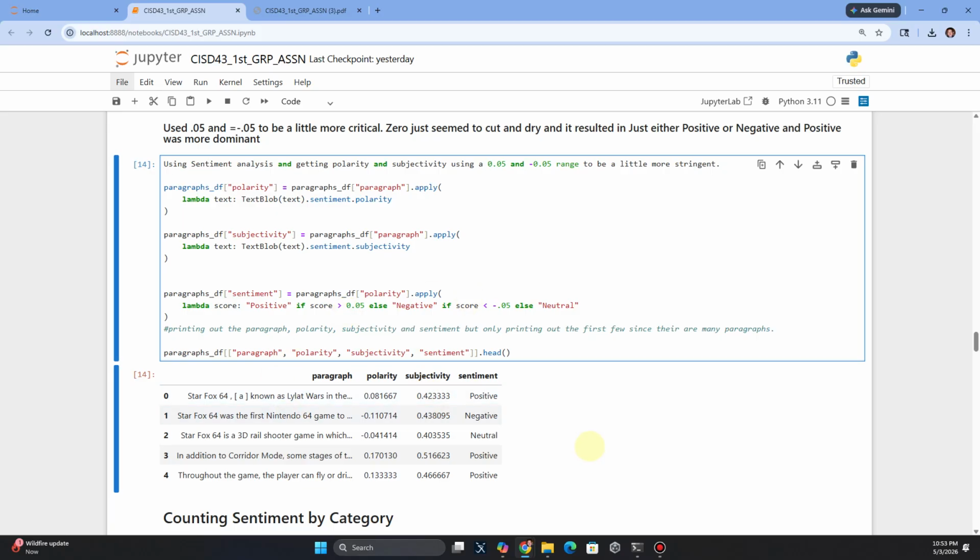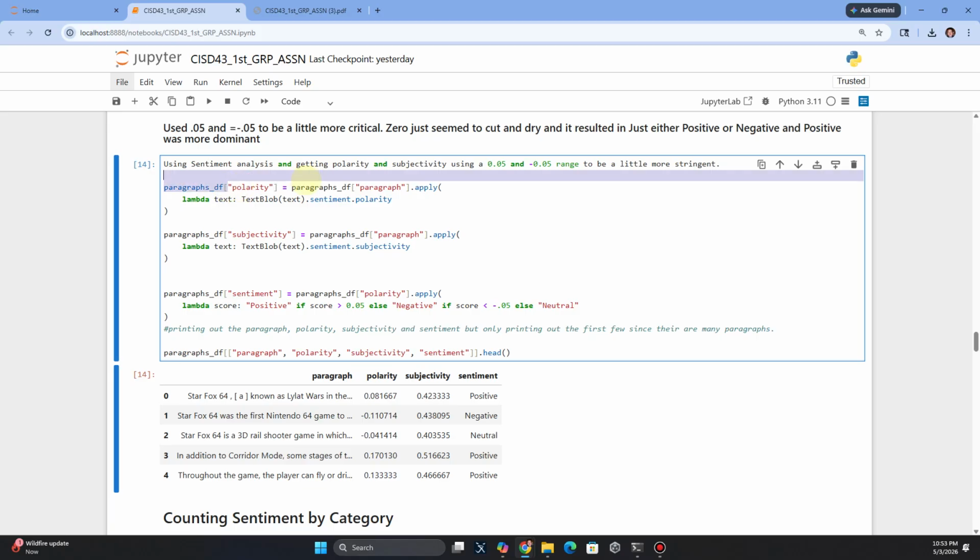It seemed very black and white, cut and dry, and it didn't feel critical enough for getting positive, negative, and neutral sentiment. So I increased it to 0.05 on both sides of the range, and this is where I started getting a bit of a change here. It just seemed a little bit more critical, and it felt a little bit better, but I don't know if it was a little bit too much.